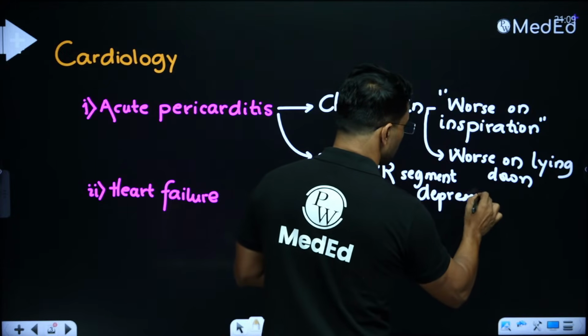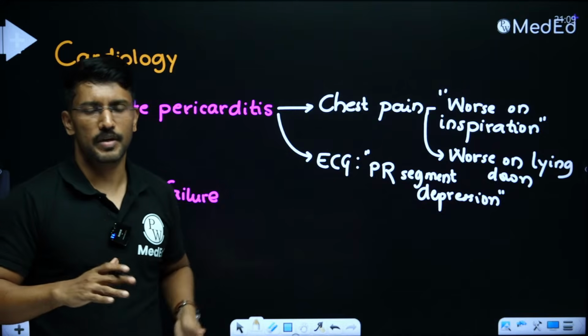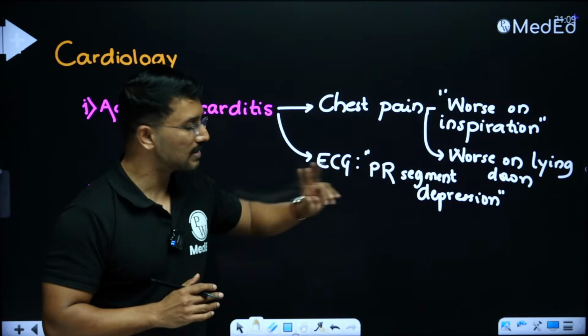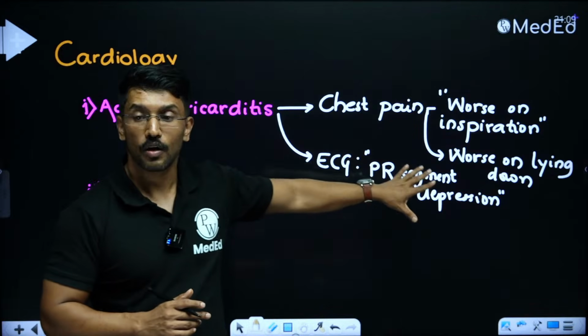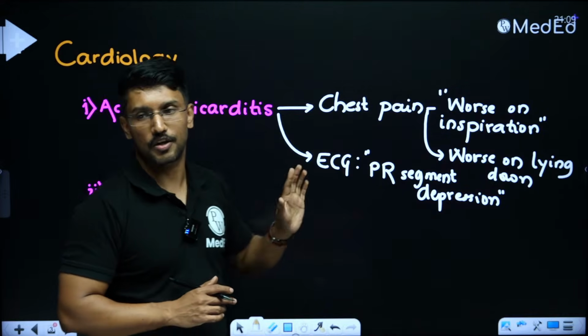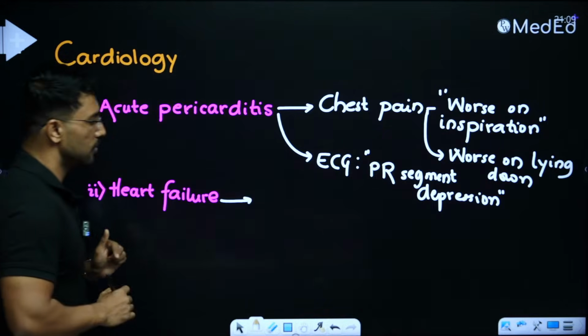So if the question talks about chest pain with ST elevation, it is talking about STEMI. But if the question talks about chest pain with ST elevation, along with that there is PR segment depression, it is talking about acute pericarditis. So this is going to be your clue on the ECG, PR depression, and chest pain which is worse on inspiration. Similarly, if there is a question on heart failure, what is it going to talk about?